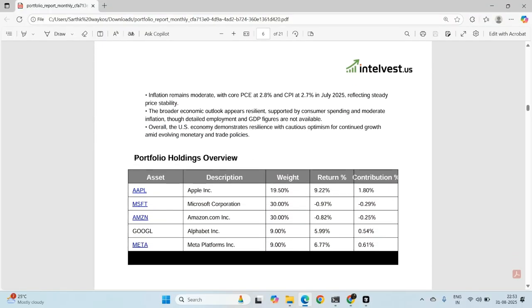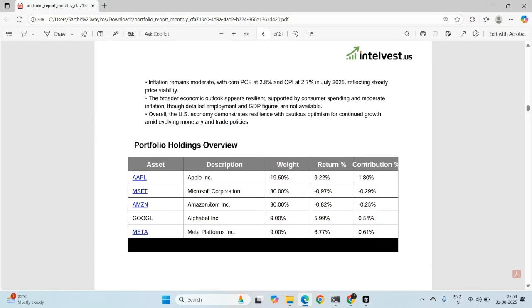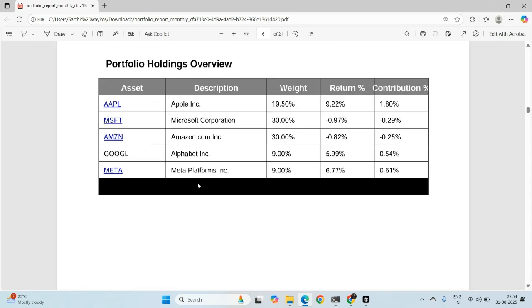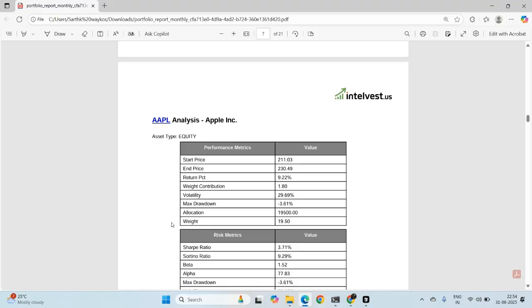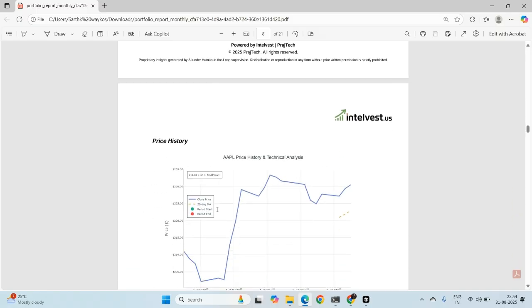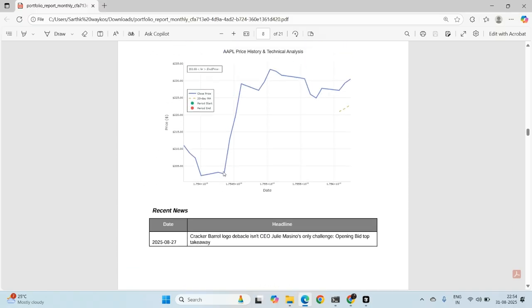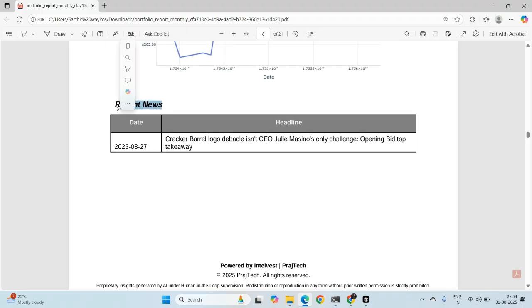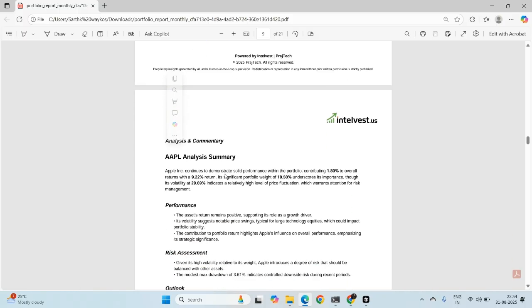So here is the portfolio holdings. We have Apple, Microsoft, Amazon, Google, Meta, their quantity, weight, return, and contribution. Next up, we have commentary and analysis for each individual asset that the person holds. You can see there is Apple analysis, its price history, and how it is moving. It has rocketed recently. We also populate recent news and its headline here, the recent news about that particular article and its headline.